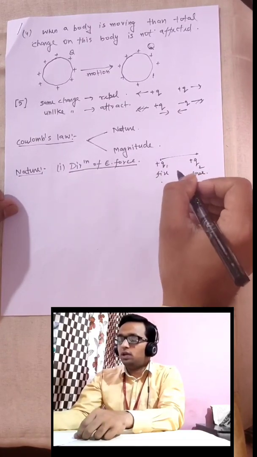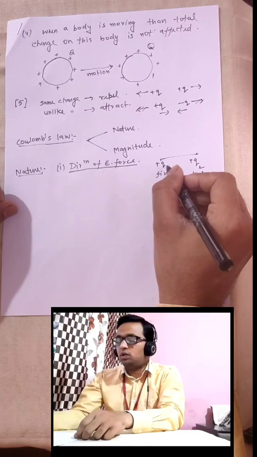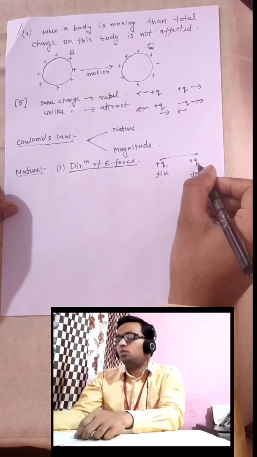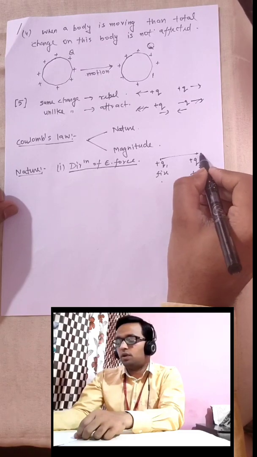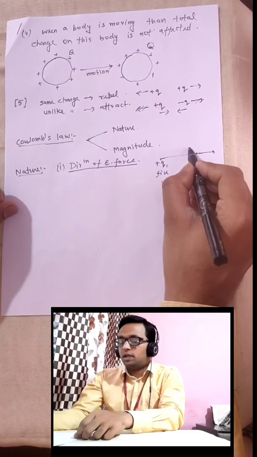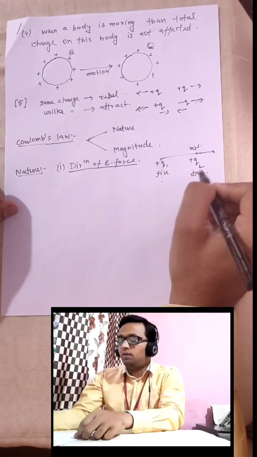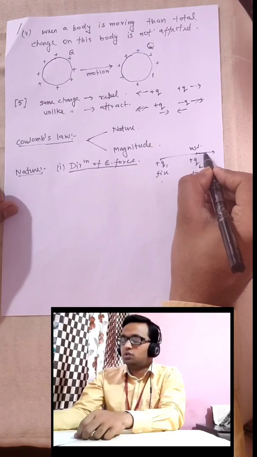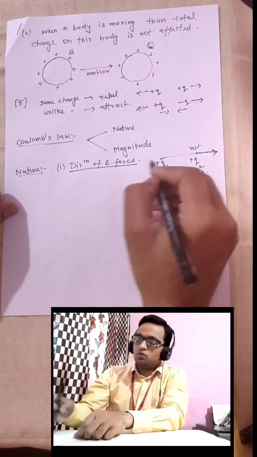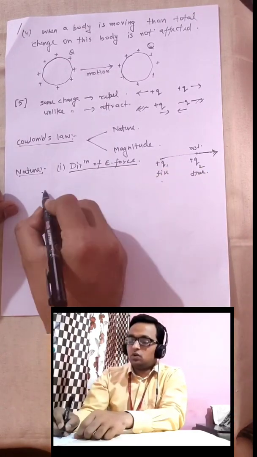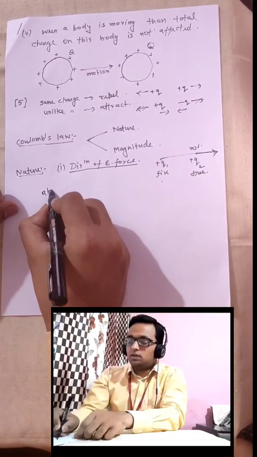If we want to know in which direction q1 is applying force on q2, we have to observe its path. Initially it was at rest, and finally we found that it goes along this straight line, along this arrow.